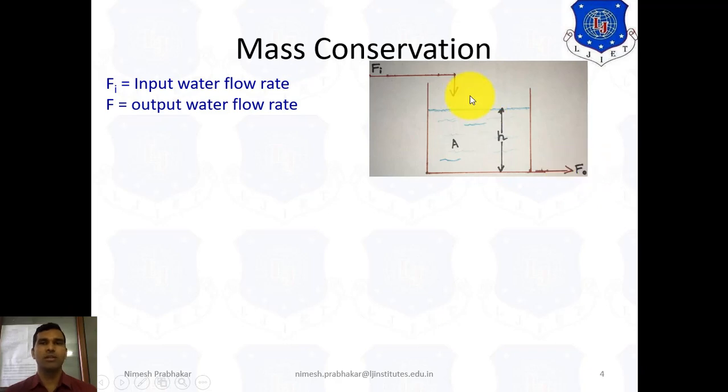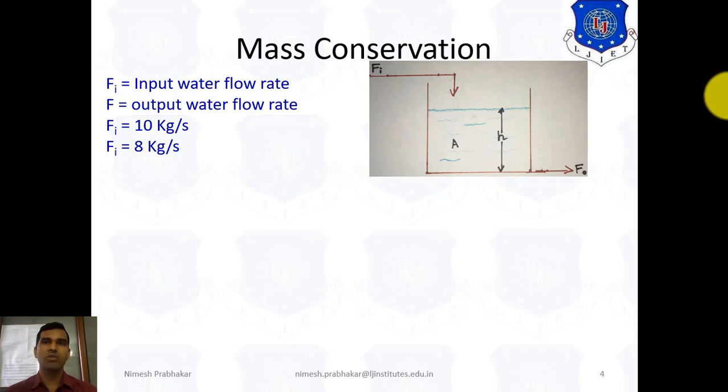Say Fi is 10 kg per second, that means the inlet water flow rate is 10 kg per second, and the outlet water flow rate is 8 kg per second.